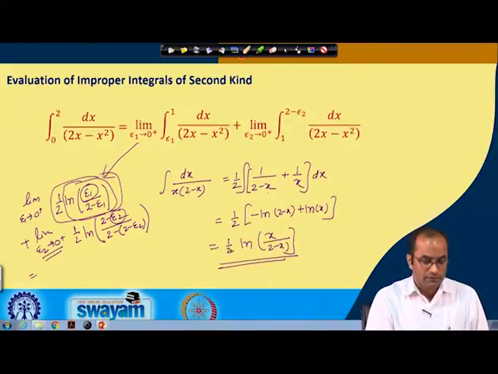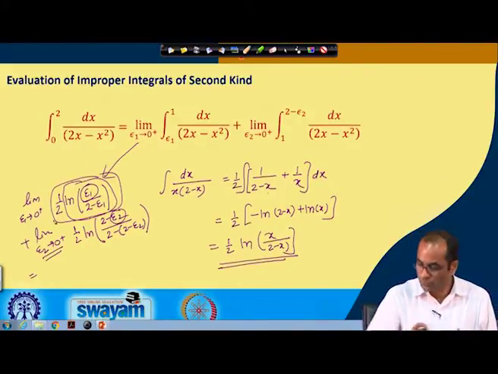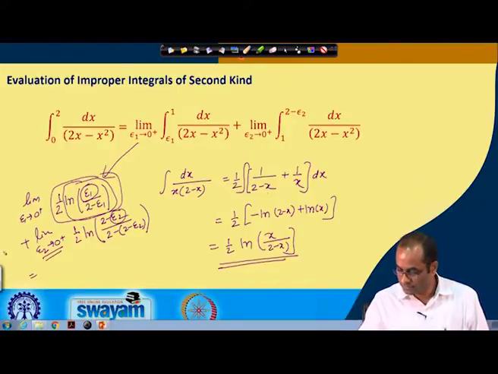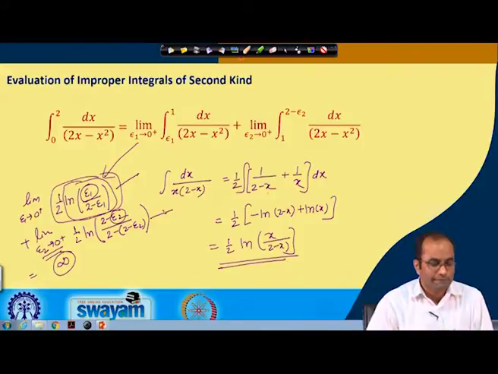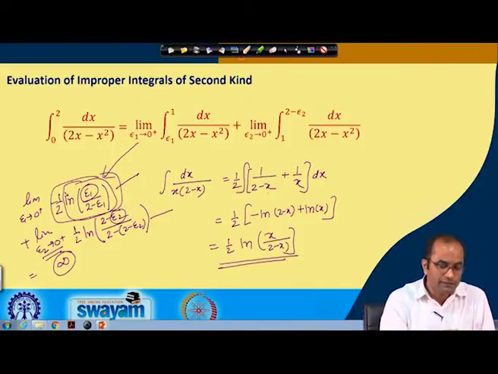So, we have 2 minus x and this is infinity. So, here going to infinity, this is also going to infinity. So, our integral is becoming infinity, and this infinity plus infinity is not convergent.